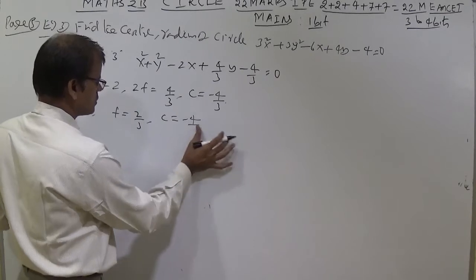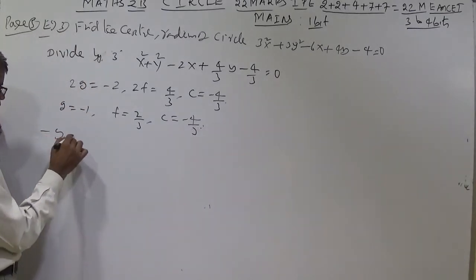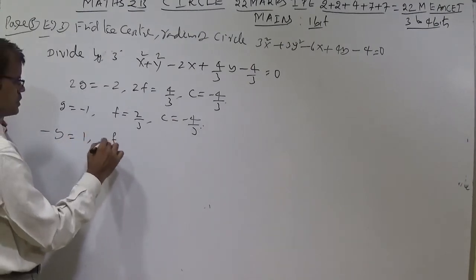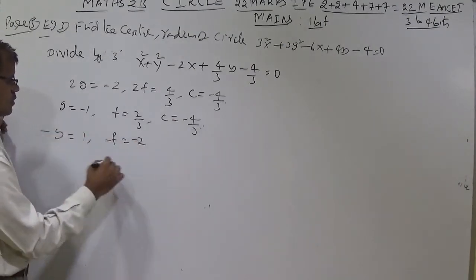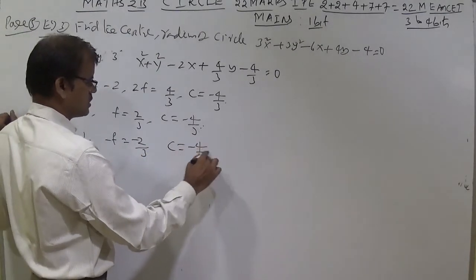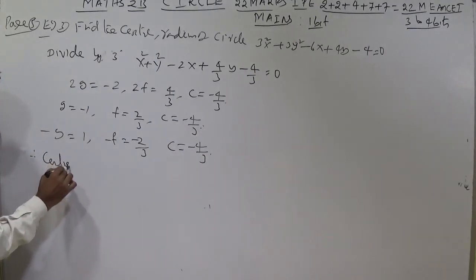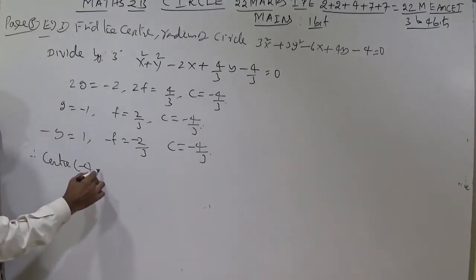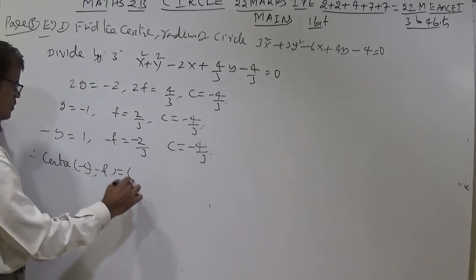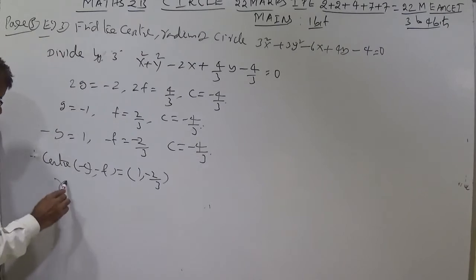C will not change, minus 4 by 3. Now the sign will change: minus g is equal to 1 and minus f is equal to minus 2 by 3. C will not change here, c is equal to minus 4 by 3. You write here center. Center formula is minus g comma minus f. So you can write here 1 comma minus 2 by 3.